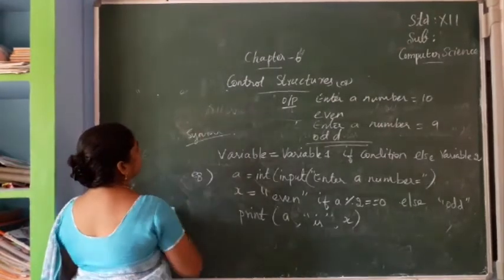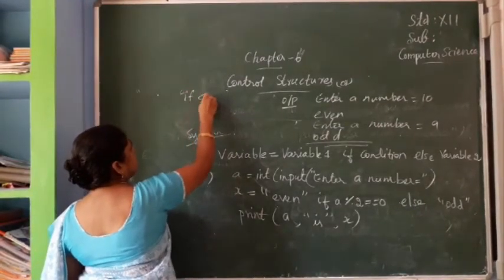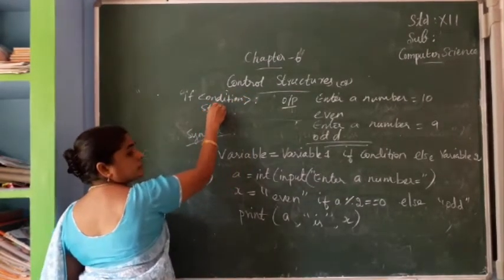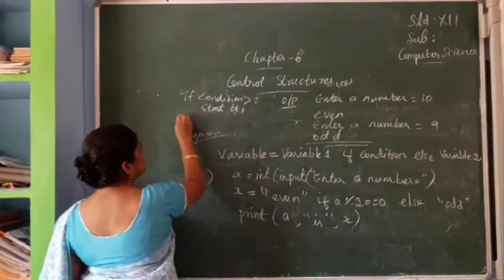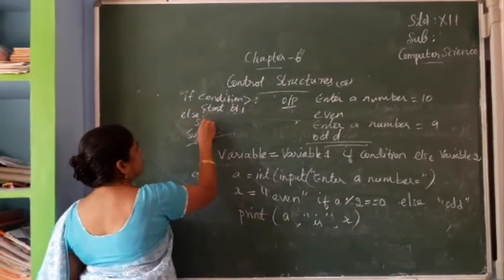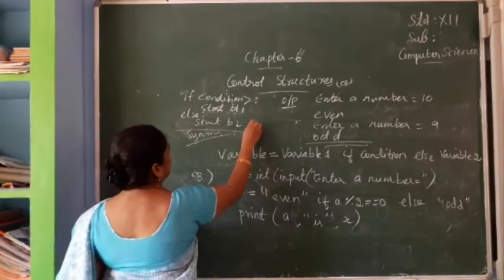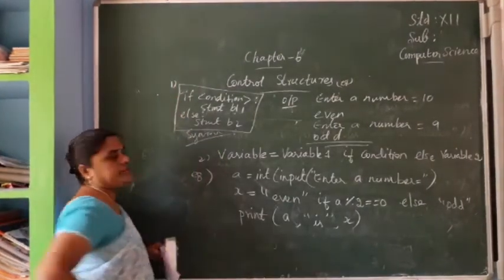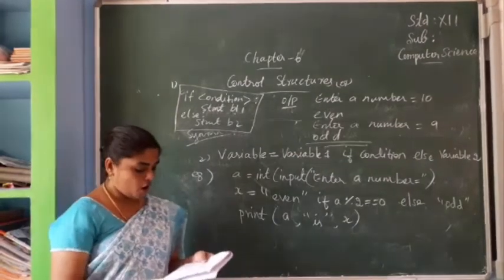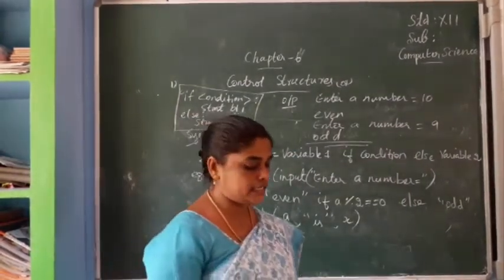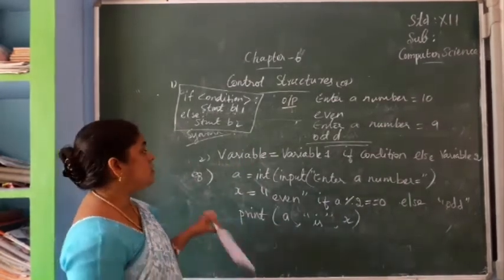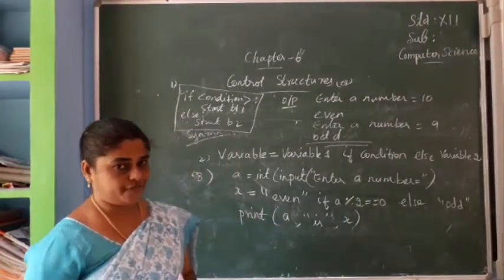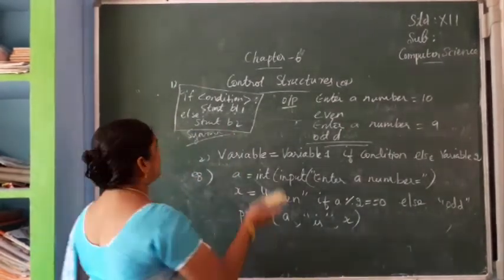What is the syntax? If condition, next statement block 1, next else statement block 2. This is one syntax, the first syntax. This is the alternative method. Okay, these are about the alternative branch. Can you understand? The next one more is there. So we studied if and if-else now. Next we can study nested if, nested if else.